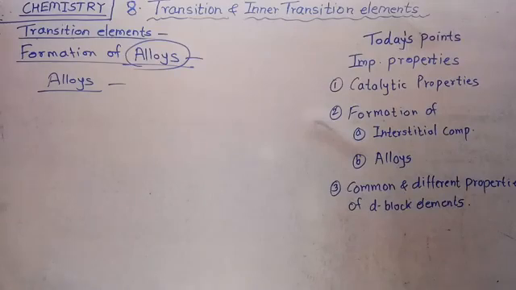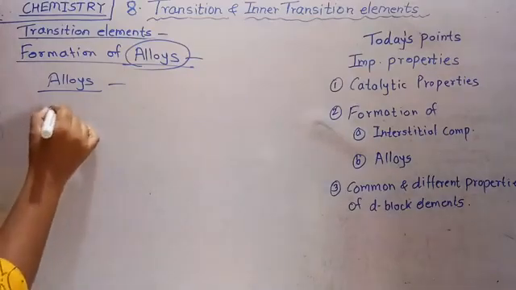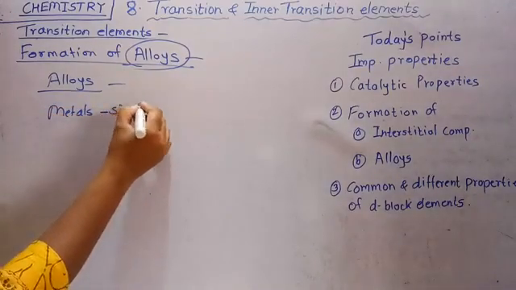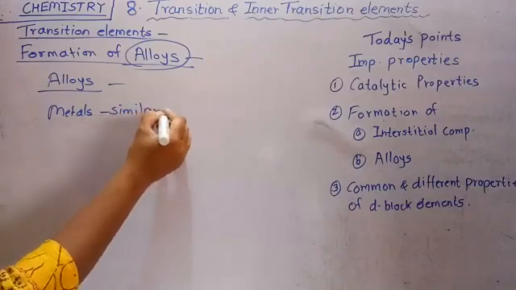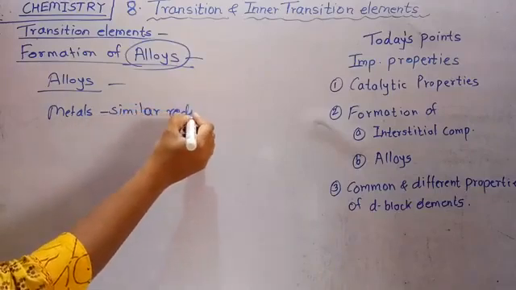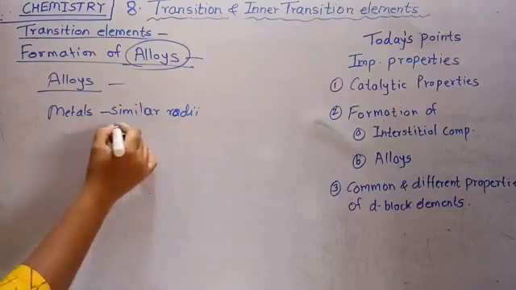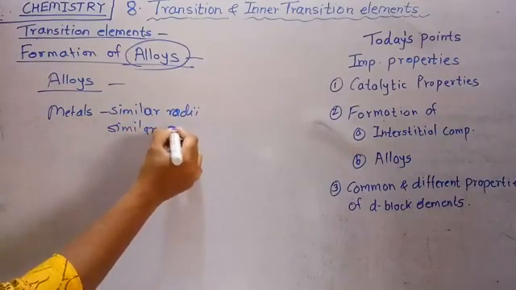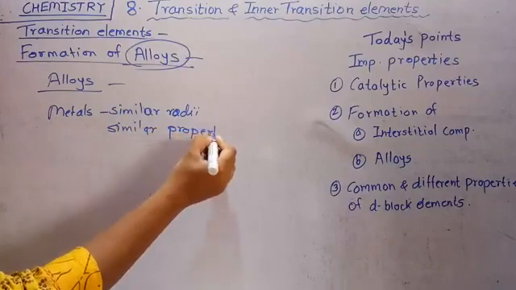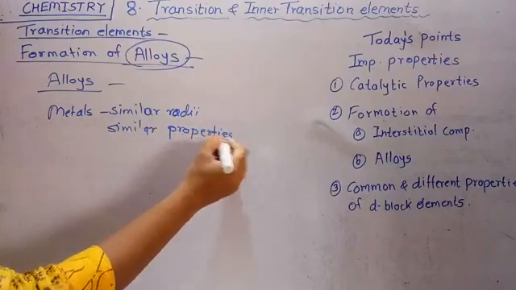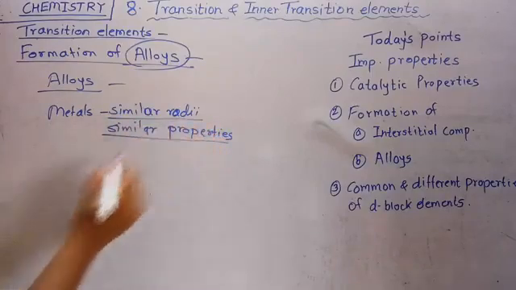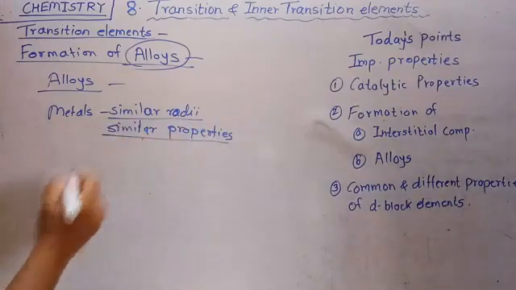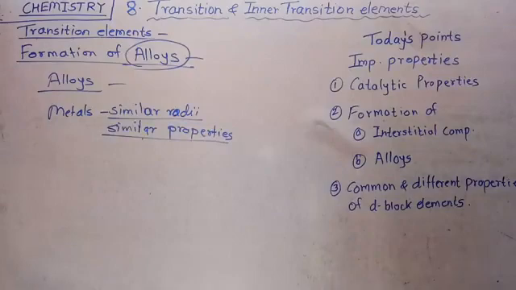Here, the metals with similar radii and similar properties readily form the alloy.